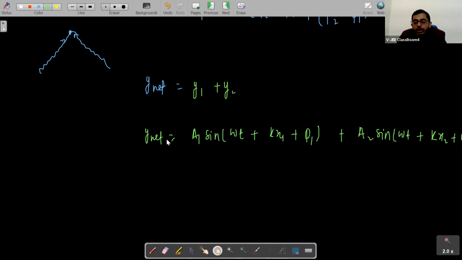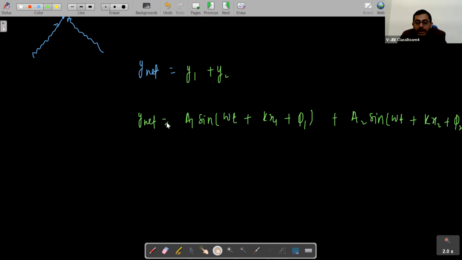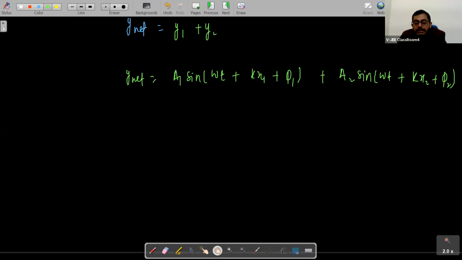And there is a rule for solving these types of things. What we say is that we assume a1 and a2 as vectors, students. Assume a1 and a2 as vectors, and draw any one of them like this. This will be a1 and this will be a2. This is the rule I am telling you for the resultant displacement. We assume a1 and a2 as vectors, and what we do here is find the resultant.